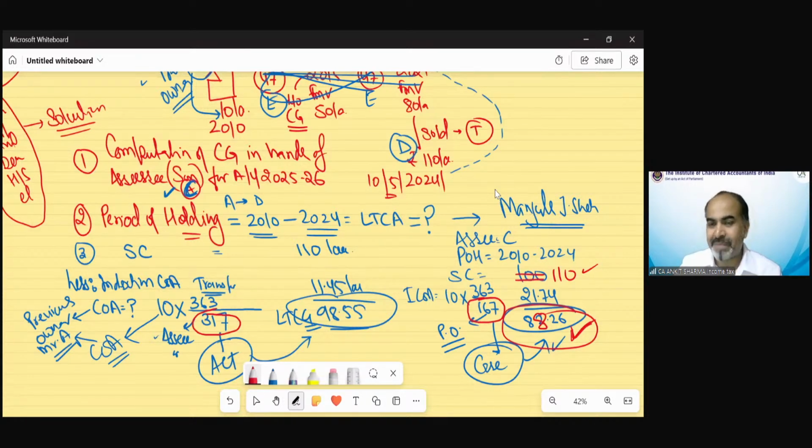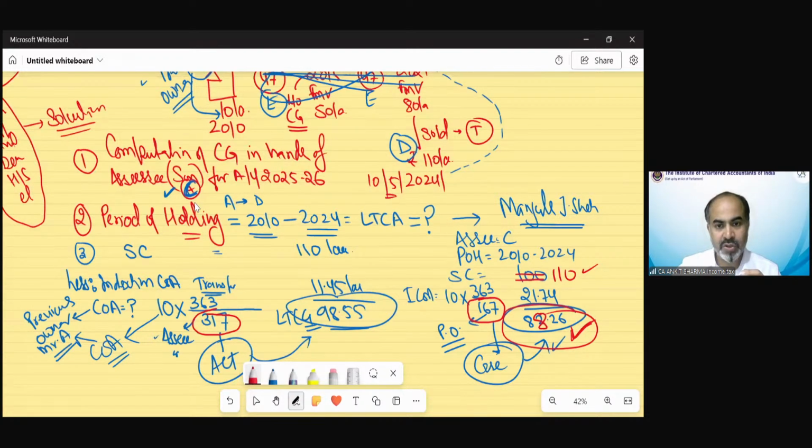First by act, second by case law. Yes, you have to do this. So all 12 cases need to be solved like this. We have three specific provisions: the period of holding would be taken from the previous owner, the cost of acquisition would be taken from the previous owner, and the index should be used of the previous owner also. Clear?